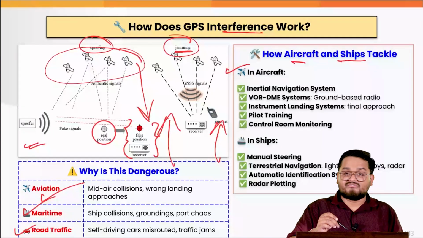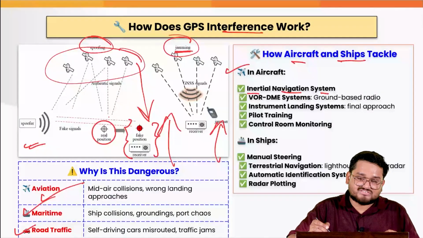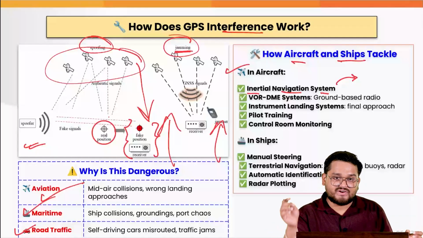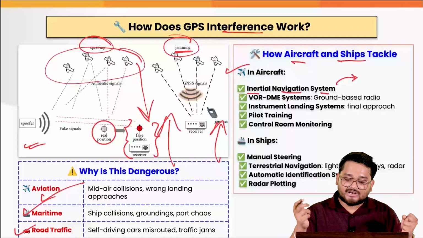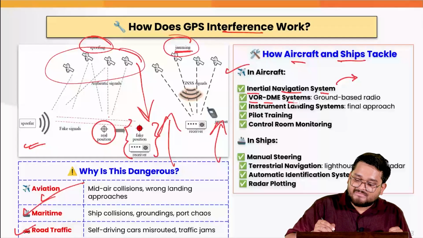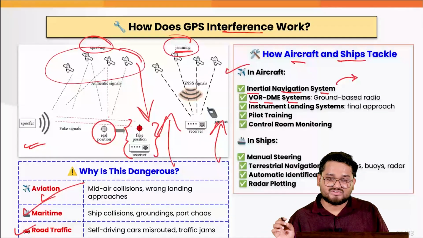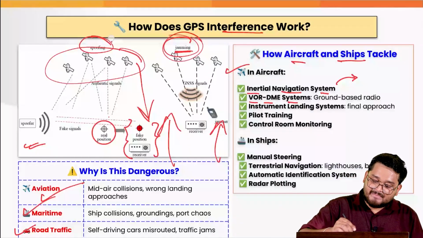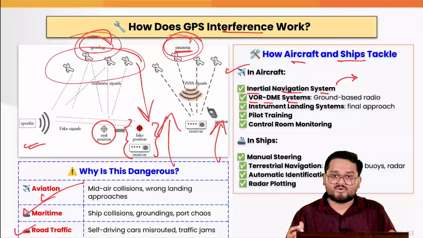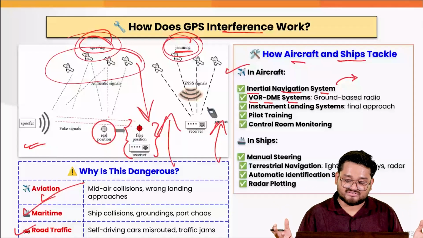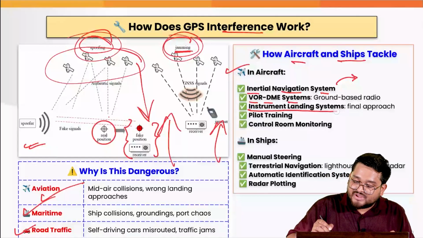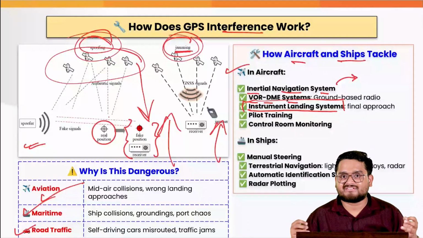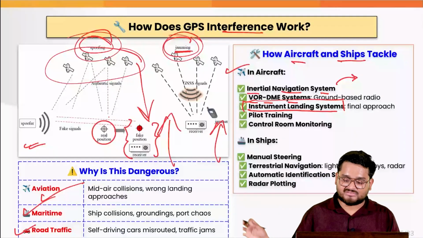In aircraft, there are various systems such as the inertial navigation system, which means you have gyroscopes and accelerometers fitted within the aircraft, and you try to manage with that. We also have the VOR DME systems, which are ground based radio systems which can assist you without using any GPS, because the jamming and spoofing is becoming much more prominent in the form of GPS interference. Also, the pilots have access to the instrument landing system, and manual control of the aircraft, which pilots can have without relying on GPS systems.